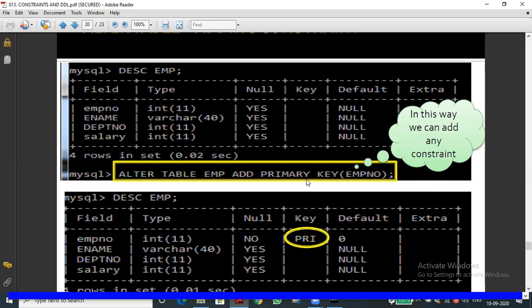Have you got it? Do you all understand today's concept? We all understood? Yes, sir. Yeah, fine. Good, very good.